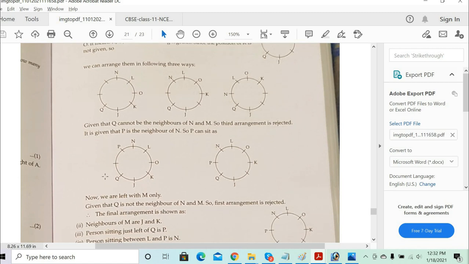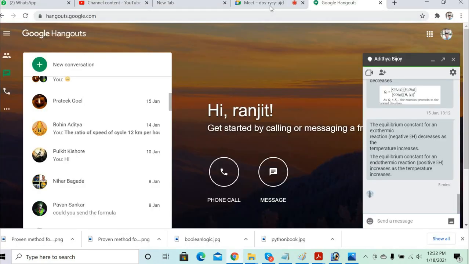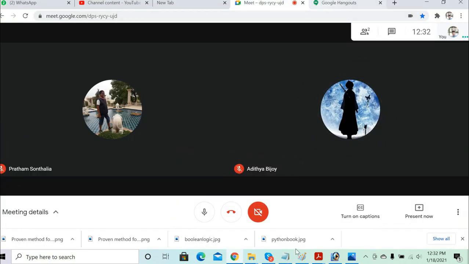Now you need to just do the last parameter discussion, because Q cannot be the neighbor of N and M. Once the three arrangements are done, you can think which scenario this condition is satisfying.